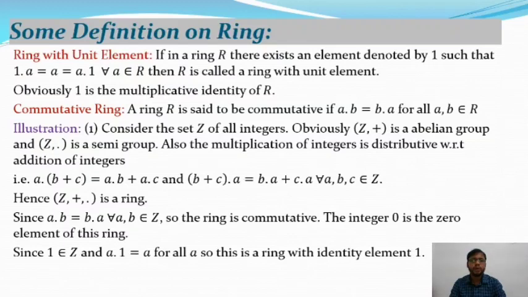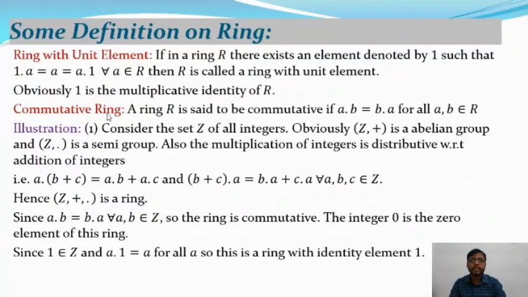So A belongs to capital R, and it satisfies this relation, that means A dot 1 is equal to 1 dot A is equal to A for all A belonging to R. So obviously 1 is the multiplicative identity of R, as well as 0 is the additive identity of R, and I have already mentioned this in the previous slide.